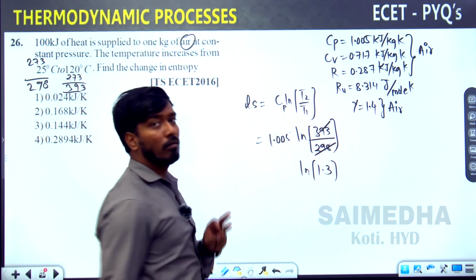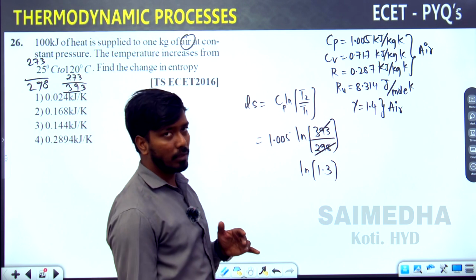Log 1.3, log 1.4, log 1.5, approximate values you need to know.